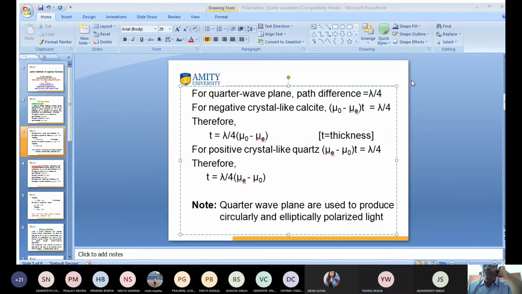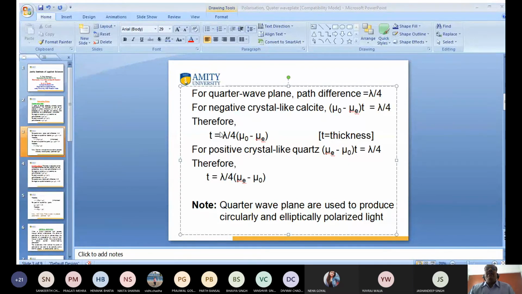This is the path difference, lambda by 4. Yes, this one: t into mu O minus mu E is equal to lambda by 4, so this is divided, and t is equal to lambda divided by 4 into mu O minus mu E. Do you clear? Okay, this is the T equal to lambda by 4 mu O minus mu E.